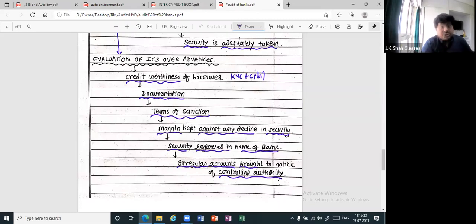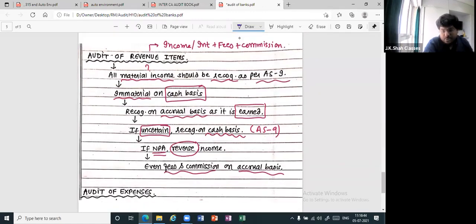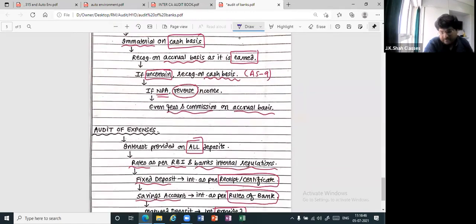Thereafter, margin should be kept. You remember last time I told you about margin. Supposing the value of the security is 100 lakhs, they will not give you a loan of 100 lakhs. They will give you a loan of 80 to 85 lakhs because they keep some margin against the fall in the value of the security. Thereafter, security should be registered in the name of the bank. And lastly, if there are any irregular accounts, they should be brought to the notice of the controlling authority. Then we have two things: audit of revenue items and audit of expenses.